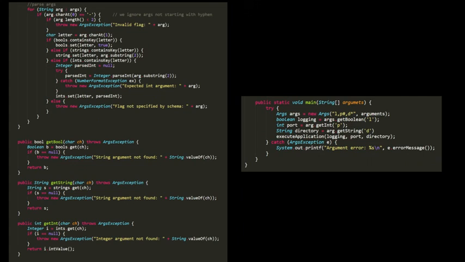We're not supposed to have any such flags if they weren't in the schema. So that constructor gets us our fully parsed data structure, and then just to use the thing, we have the same methods that he has in his code. We have get bool, get string, and get int. And the main function here is exactly what he had.